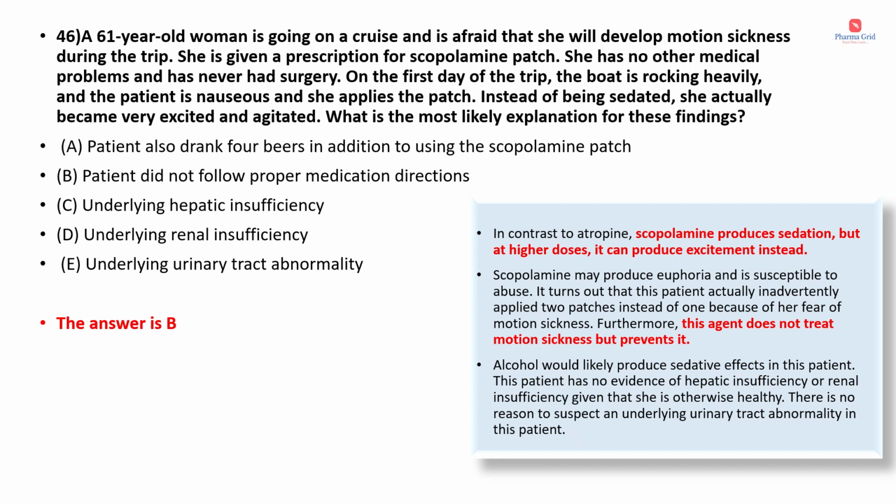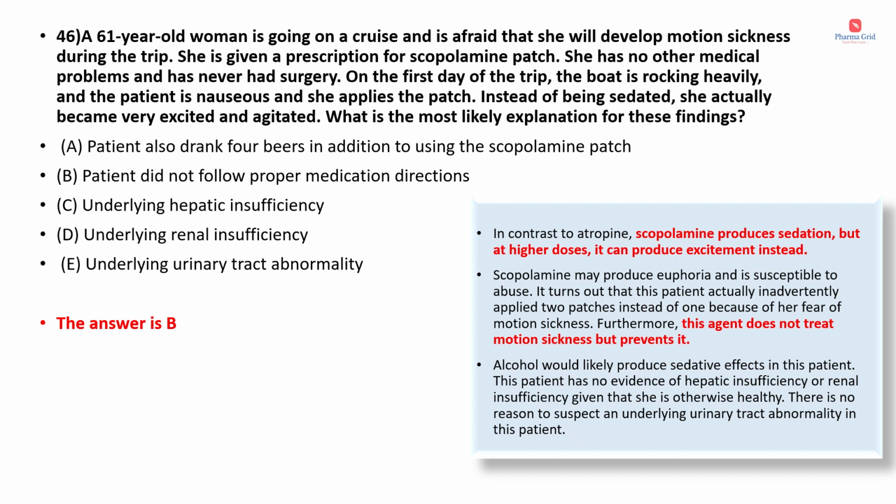In contrast to atropine, scopolamine produces sedation, but at higher doses it can produce excitement instead. Scopolamine may produce euphoria and is susceptible to abuse. It turns out that this patient actually inadvertently applied 2 patches instead of 1 because of her fear of motion sickness. Furthermore, this is one important point, that is this scopolamine patch does not treat motion sickness, but it is a measure in order to prevent the motion sickness.